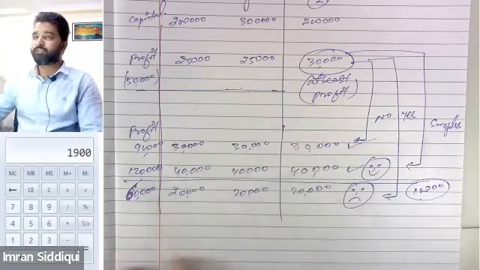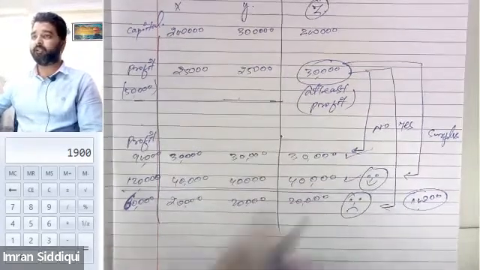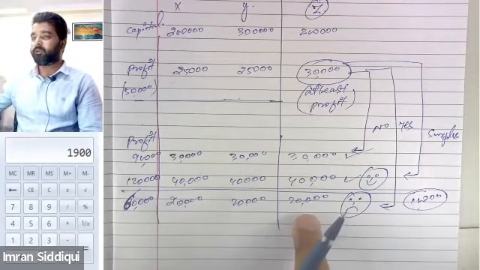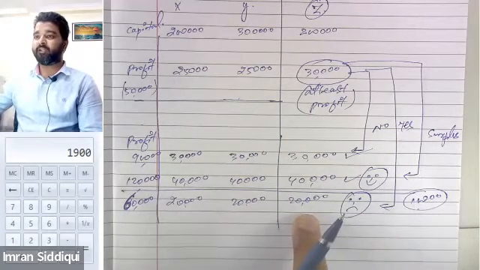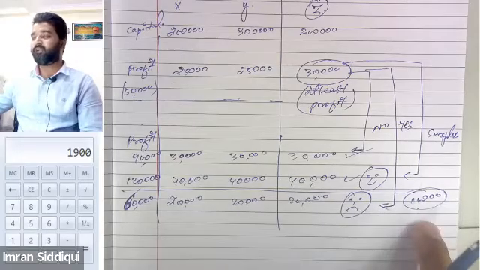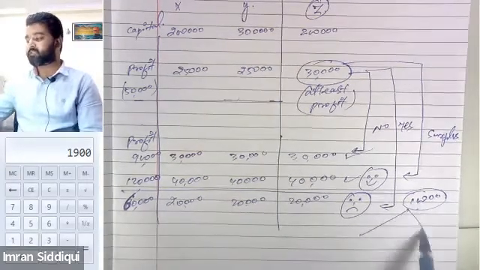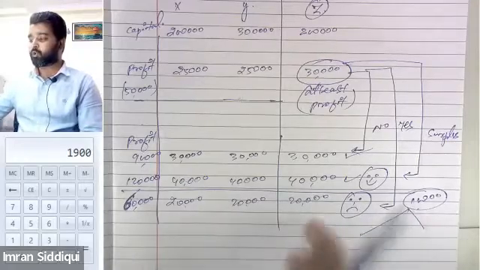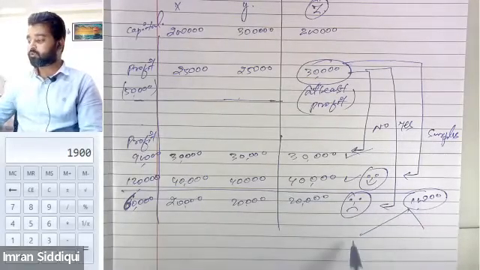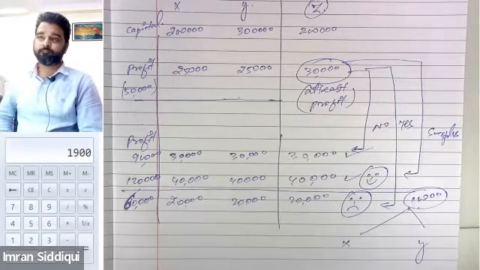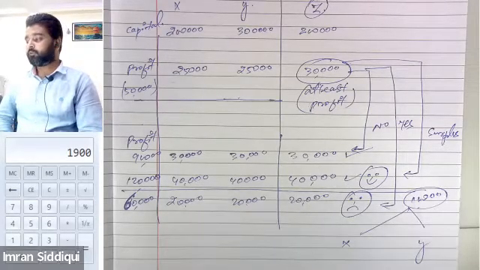Since Mr. Z was guaranteed that he will be getting 30,000 once he becomes the partner, but after becoming the partner in the third year, he is only getting 20,000 as the profit. So there is a clear deficiency of 10,000. Now tell me who is going to bear this deficiency? Who is going to bear this loss of Z? This loss of Z will be borne by Mr. X and Y. Is that correct? Yes, sir. That is what Renosh was also saying.